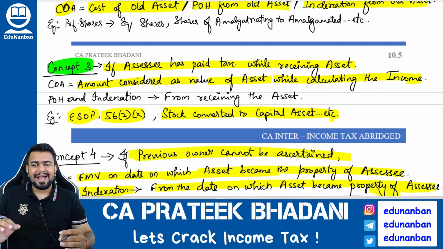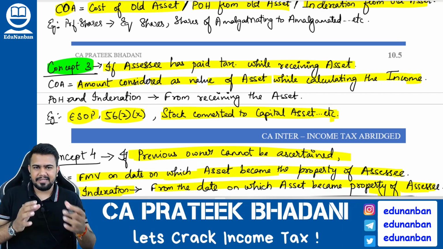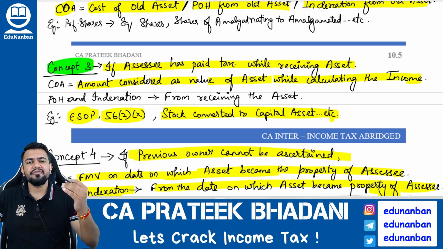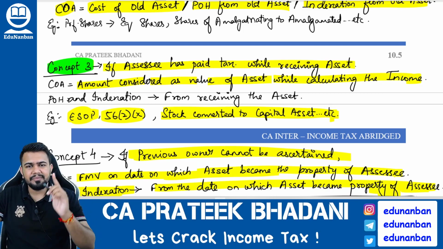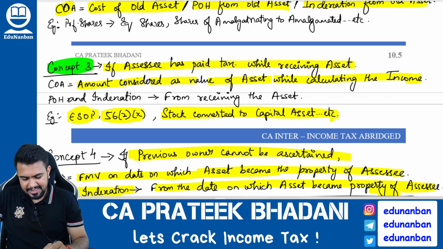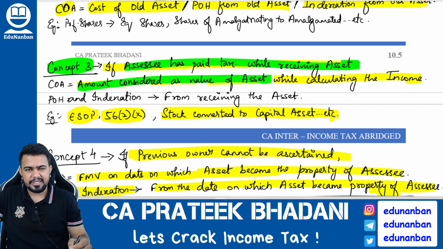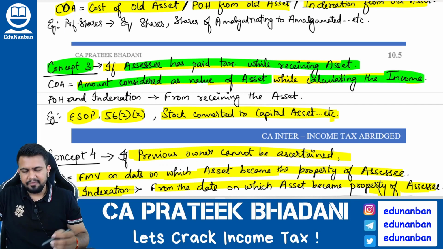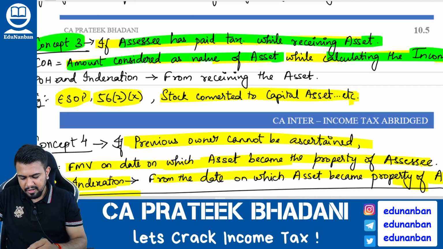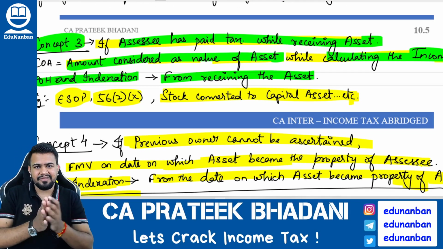Next, concept number 3. If the assessee has paid the tax on income and he is getting an asset, in such case the value of that asset that was considered for the income calculation will become the cost of acquisition of that asset in the hands of the assessee. If the assessee has paid the tax while receiving the asset, then the amount considered as value of asset while calculating the income will be taken as the cost of acquisition. Period of holding and indexation should be taken from the day on which the assessee is receiving the asset.